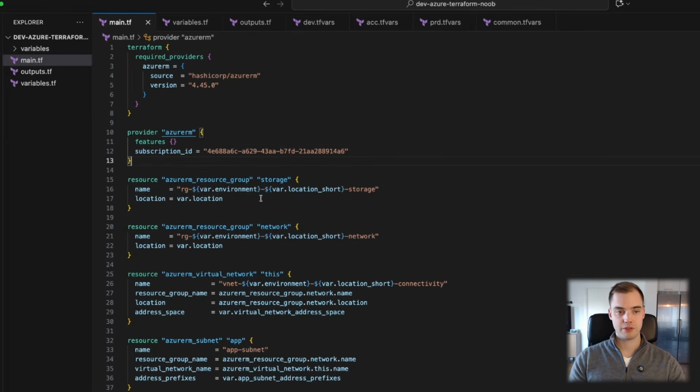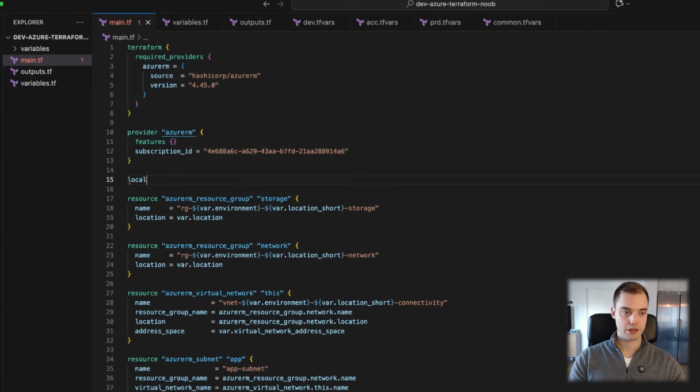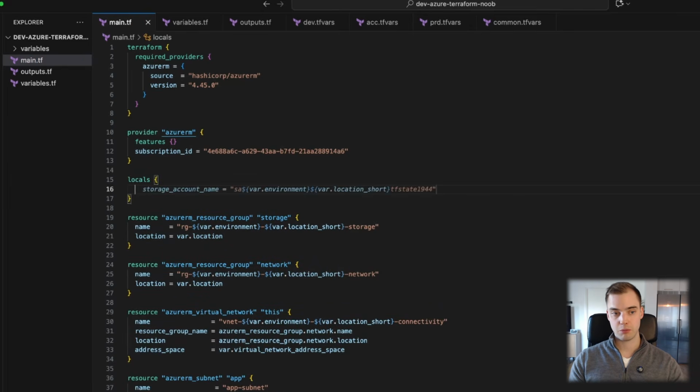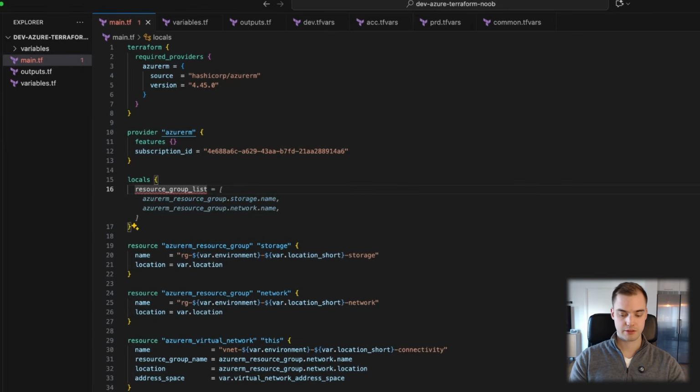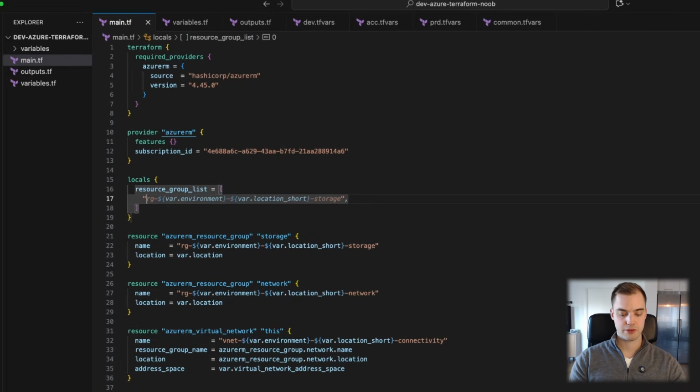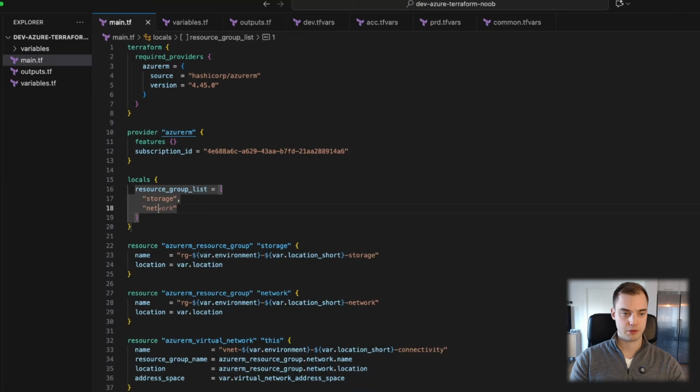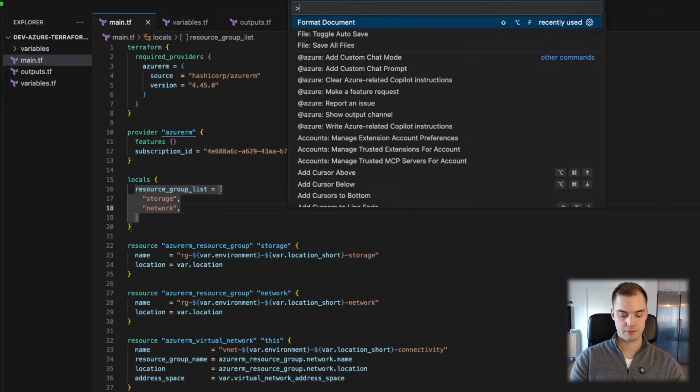So what we could do instead is we could create a locals or a variable, doesn't matter, but we could say this is a storage resource group list. I want this to be a list of strings. One is going to be called storage and one is going to be called network.